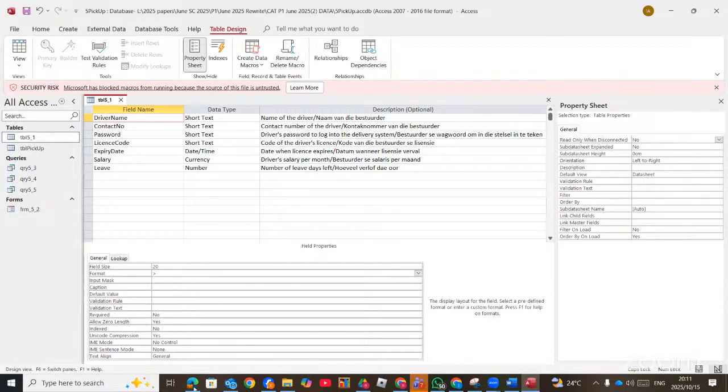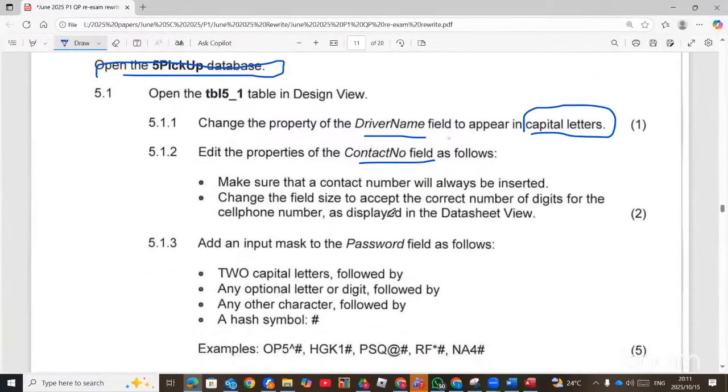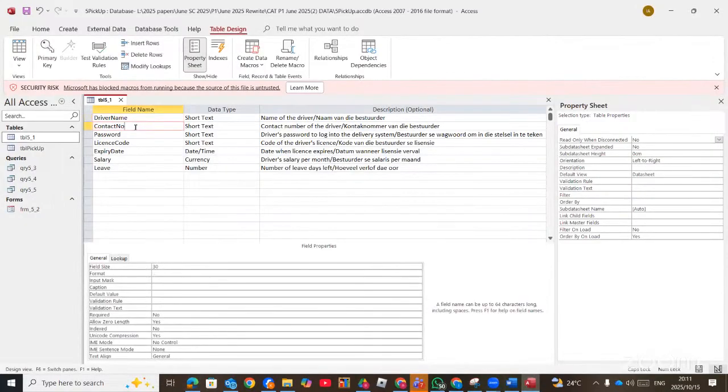The next one, edit the properties of the contact number field as follows. Make sure that the contact number will always be inserted. The keyword, when I say always be inserted, is must. It should not be left empty. It is required. So take note. So this one is required, yes. So we go to contact number and then required, we choose yes.